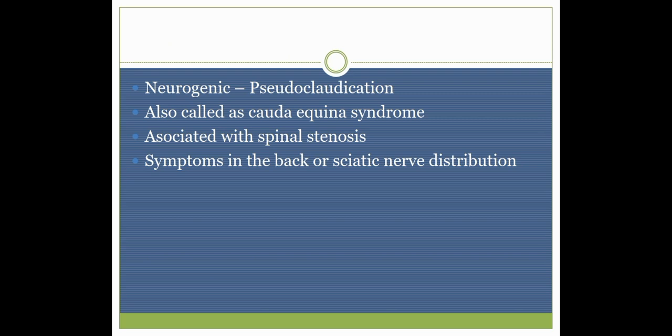Symptoms in case of neurogenic claudication will be mainly in the back or in the sciatic nerve distribution. So remember, in case of vascular claudication, the symptoms will be in the legs, mainly the lower leg, and in case of neurogenic claudication, the symptoms can be in the back as well as the sciatic distribution.